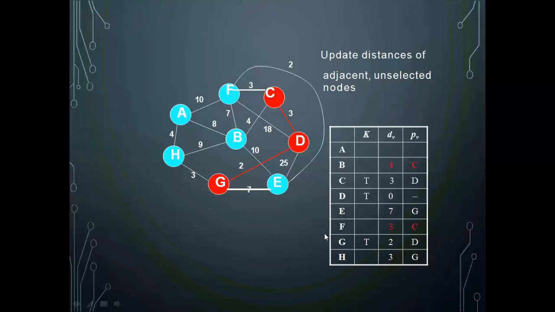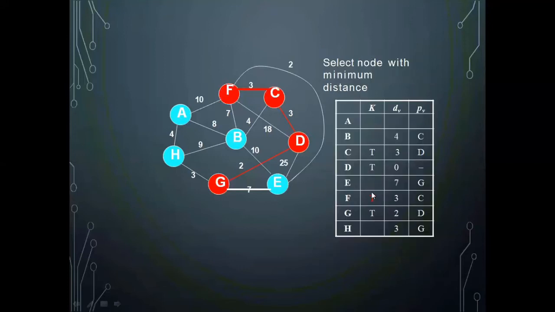So I am adding CF. C is the parent. CF is the edge I am adding. Now from F I have added that edge and I marked it as true. Now F has also become part of the spanning tree. Now from F I should find out what is the minimum distance. What all edges is it connected to?